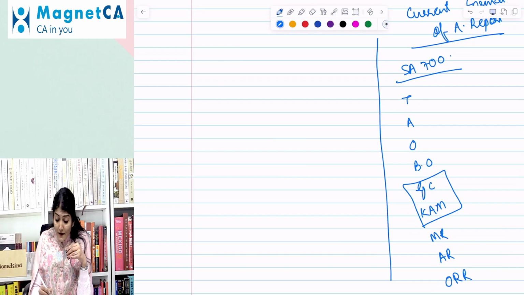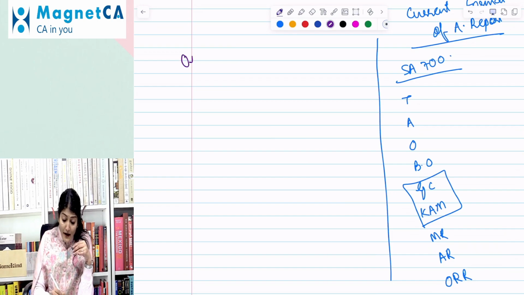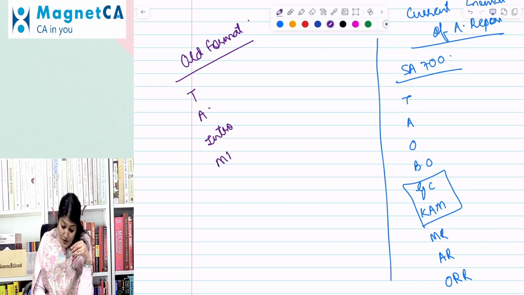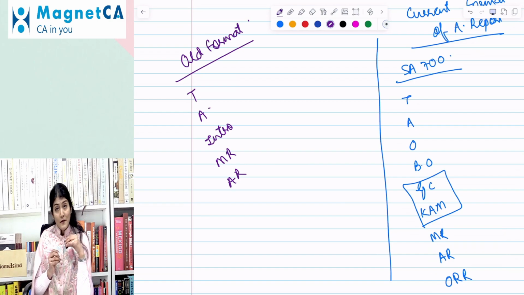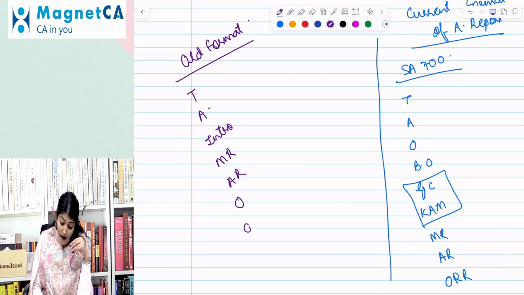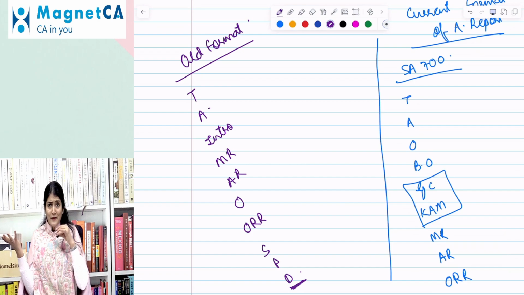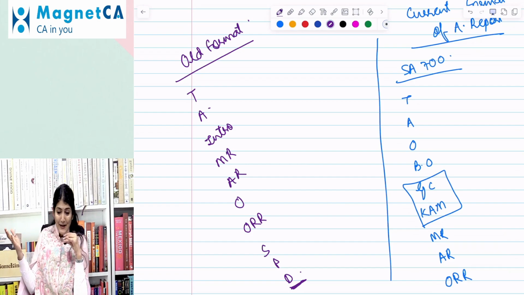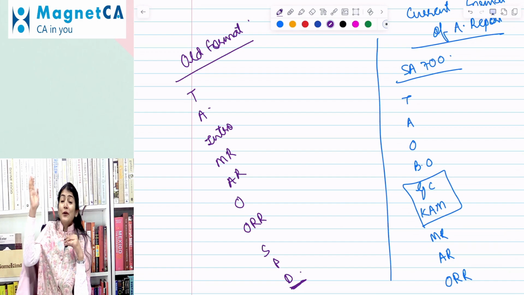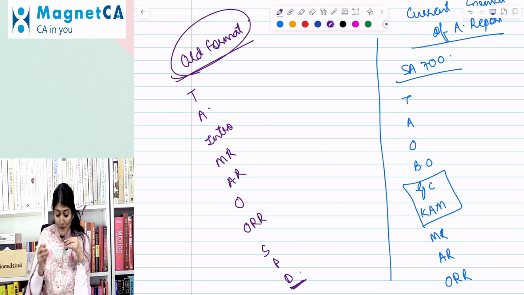Okay. Before this format of the audit report, we had an old format, which said: title, addressee, introductory paragraph, management's responsibility, auditor's responsibility, opinion, other reporting responsibilities, and then you had the signature and place. You say, ma'am, when was this? I don't think I was into CA at that time. Right. So there was this particular old format.